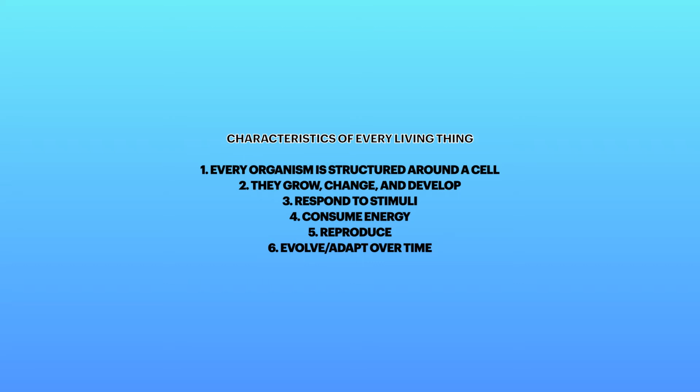The fifth characteristic is that all organisms reproduce. Without this characteristic, species would die out very quickly. The sixth and final characteristic is that all organisms evolve and adapt over time. Without evolution, species would eventually die out, and adaptation is crucial to the survival of all species. Now let's look at 2 examples and decide if they are organisms or not. I encourage you to pause the video and try to find out yourself.